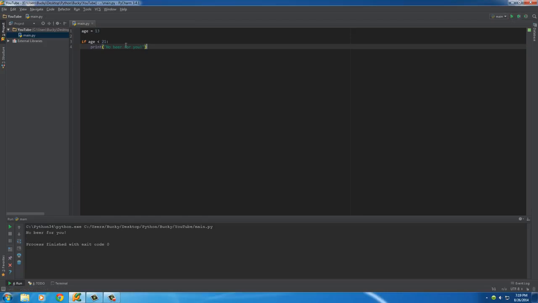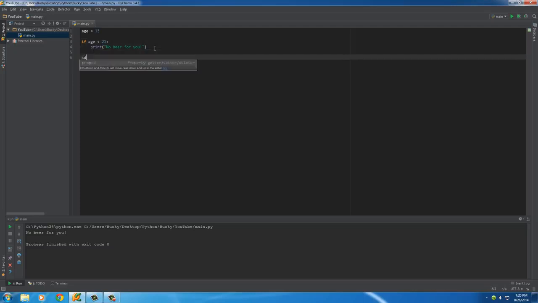So whenever we run this, it says, okay, check this, and okay, that is true, so run this line of code. So again, whenever the test is true, run it. Whenever it's false, just move on. So it executes whatever down here.